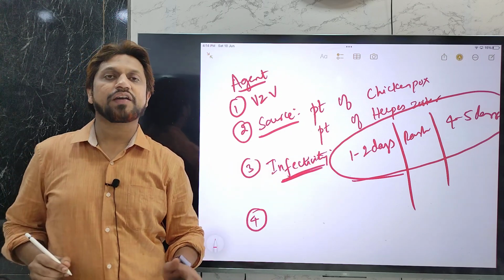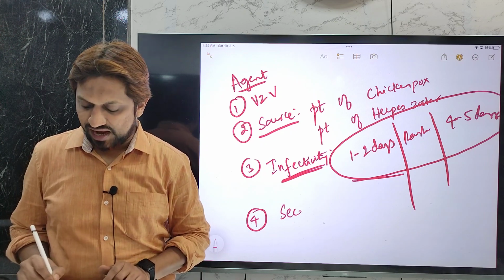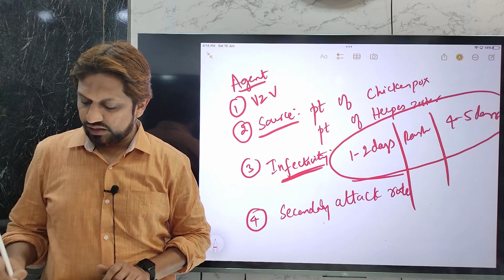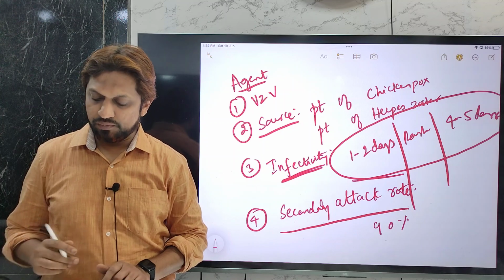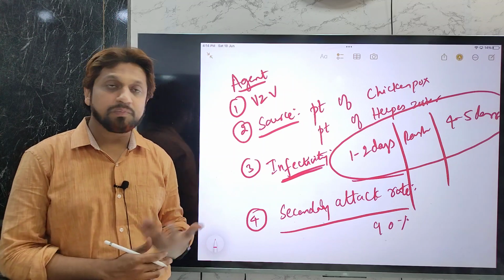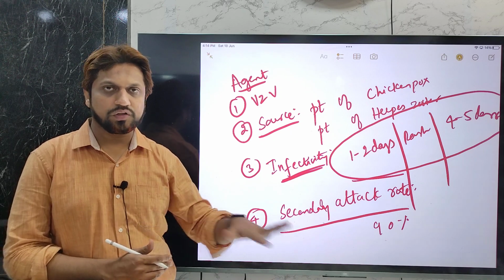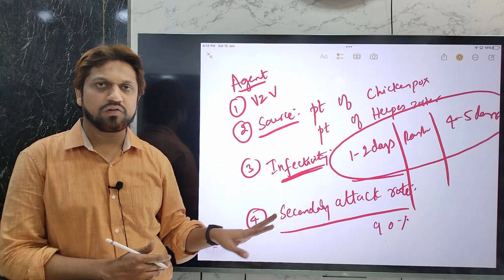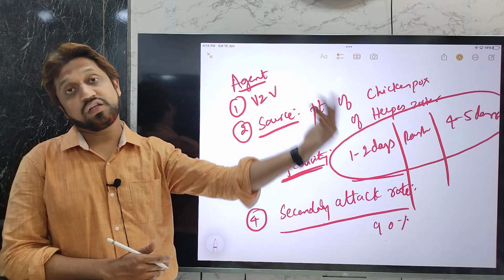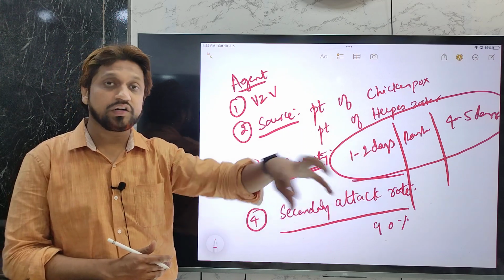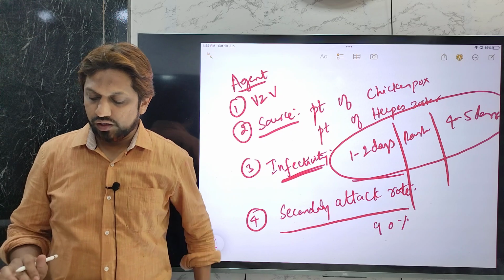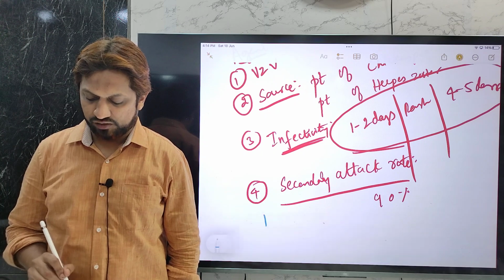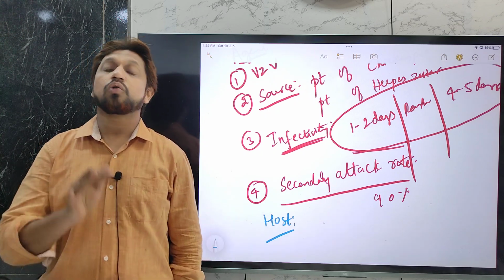Then one more factor related to the agent is the secondary attack rate, which is around 90%. Secondary attack rate is the transmission rate in household contacts. Suppose there are a few kids staying in a home, and one kid is infected by this virus. There is a 90% chance that it can infect the other kids. So 90% of the other normal kids in a household can get infected. That is known as the secondary attack rate. So these are the agent factors. Now coming to the host factors: to whom will this agent, varicella zoster virus, infect?